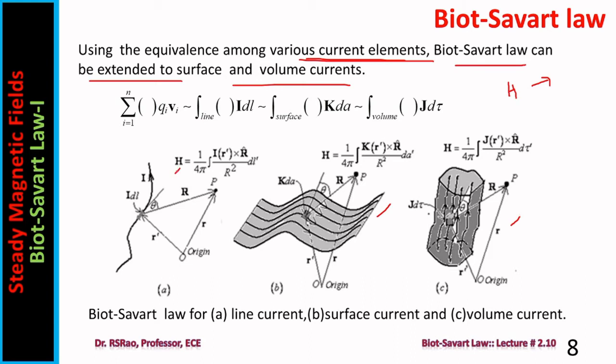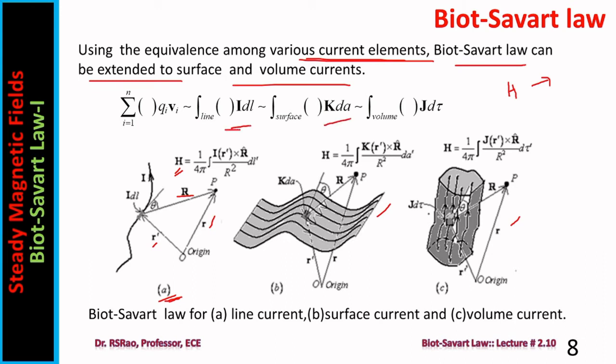The expression for field intensity due to line current is shown here in A. It gives you a better understanding. H equals 1 by 4 pi integral I R prime cross R cap by R square dl prime. Here R prime, capital R, all those things are obvious, having their obvious meanings. Now, there is an equivalence between current elements.